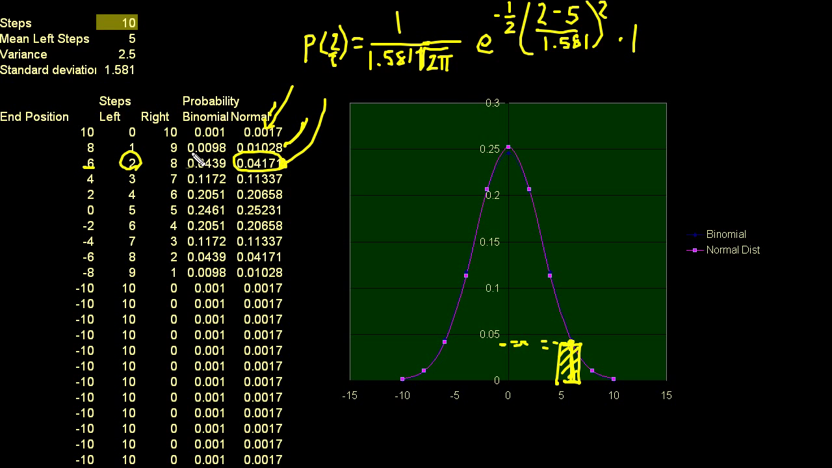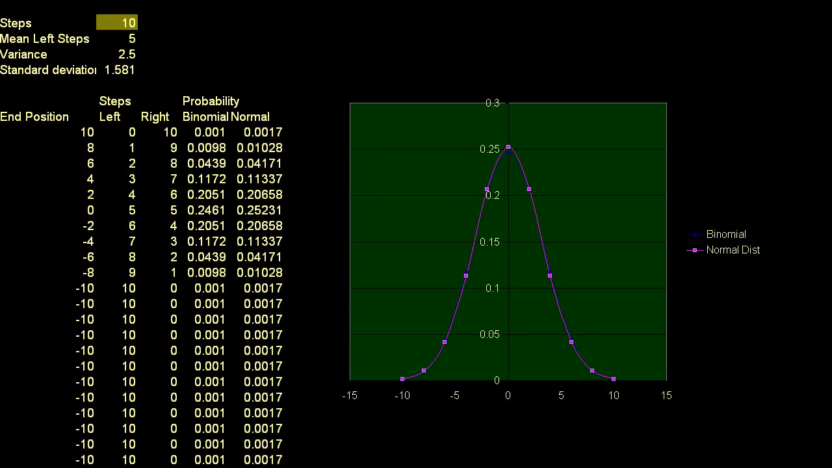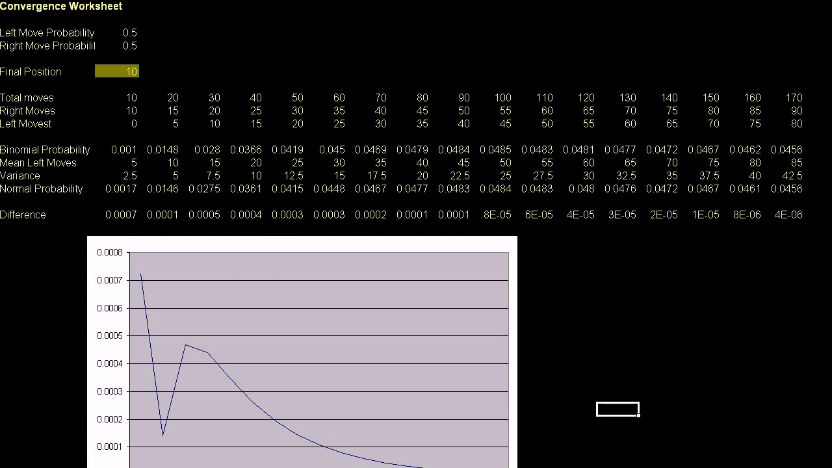And I just want to show you, even with just 10 trials, the curve for the normal distribution here is in purple, and the binomial distribution is in blue. So they're almost right on top of each other. They started when the number of steps I took was a little bit smaller, and as you take many more steps, they almost converge right on top of each other. I encourage you to play with this spreadsheet. Actually, let me show you that they converge. I made a convergence worksheet on this spreadsheet as well. If you click on the bottom tab on convergence.